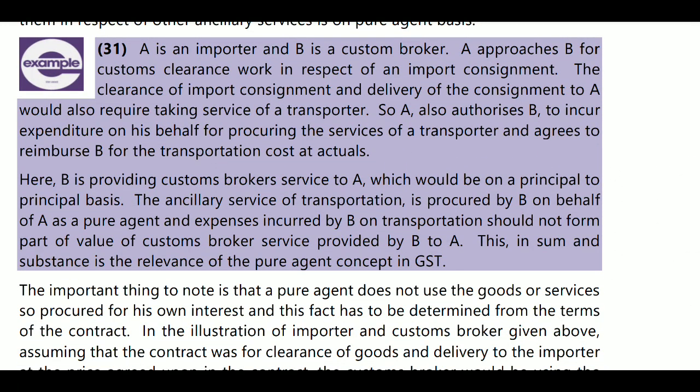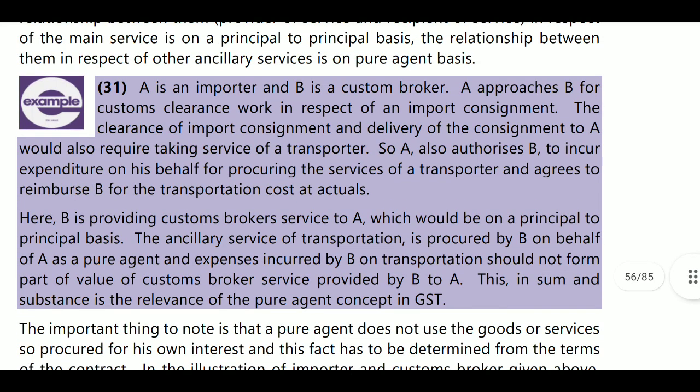A is an importer, and B is a customs broker. Importer and customs broker includes agent. What happened? A approaches B for clearance work in respect of an import consignment. Under Rule 33, when the supply is as a pure agent, the cost incurred by the supplier as pure agent of the recipient shall be excluded from the value. As per Rule 33, whatever cost is incurred by the supplier as a pure agent of the recipient shall be excluded from the value.